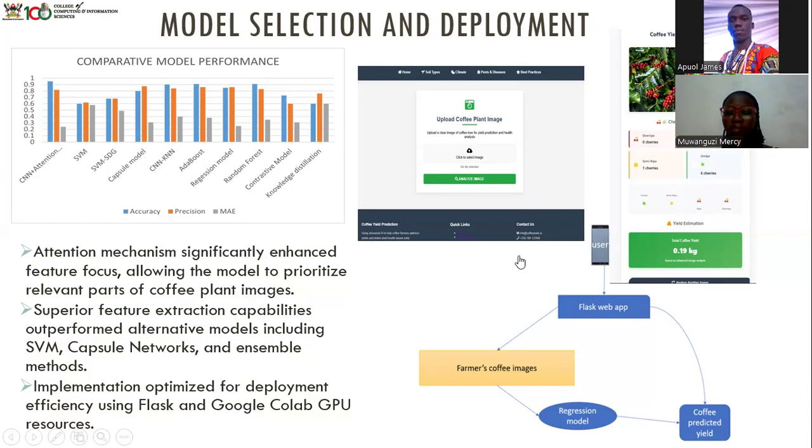We deployed our model using Flask API, and with that we created UIs where the user is prompted to upload the image, and after uploading the image, as you can see, the user gets results of how many kgs they are able to get. This is the flow of how the system works.